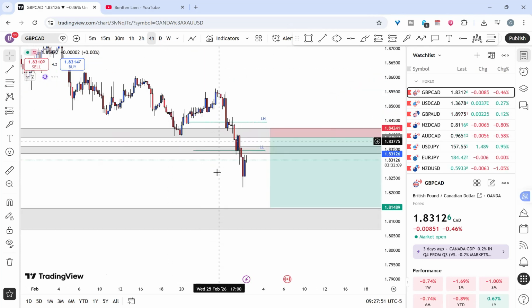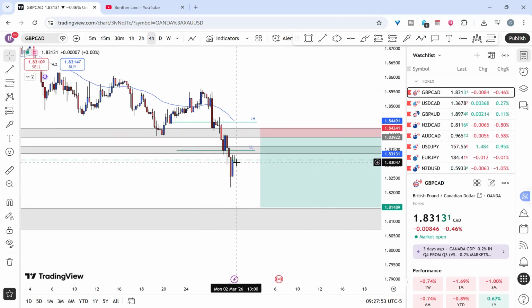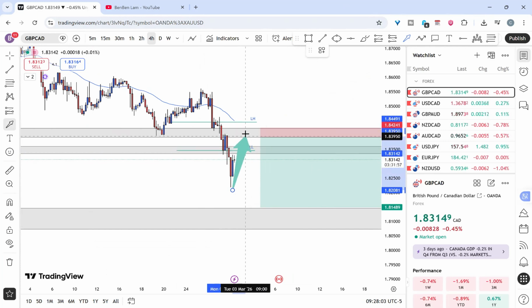If we look at the 4 hour time frame, it may now create a new lower high. So it can retest on this resistance level or the previous one. And if it really retests and reverses into the downtrend to create a lower low, then I would like to sell.